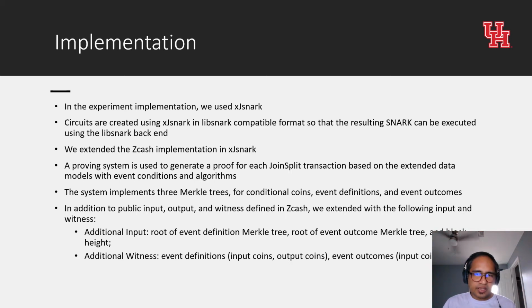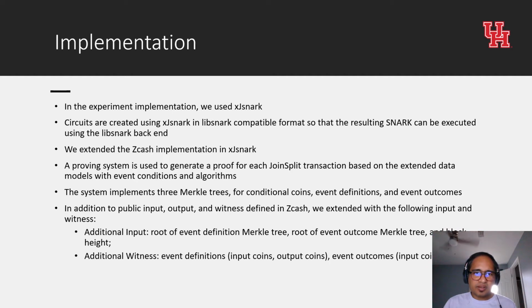We extended the Zcash implementation in XJSNark according to the described design to support event and conditions, which includes key anonymity options. A proving system is used to generate a proof of each joint split transaction based on the extended data models with event condition and algorithm. XJSNark is built on top of libsnark. Note that in libsnark we need to generate a key pair, PK and VK. For example, in a zero-knowledge proving system, eventually a verifier needs the VK, public inputs, and the proof to verify a conditional coin transaction.